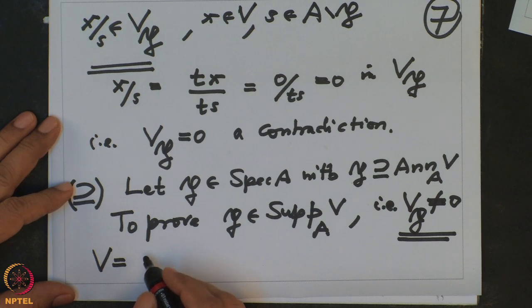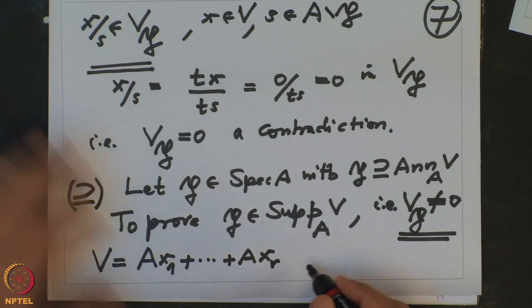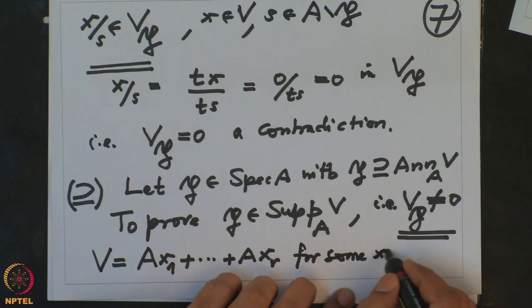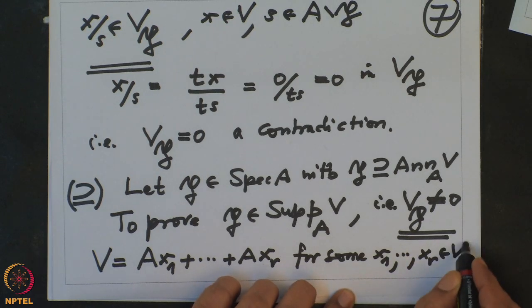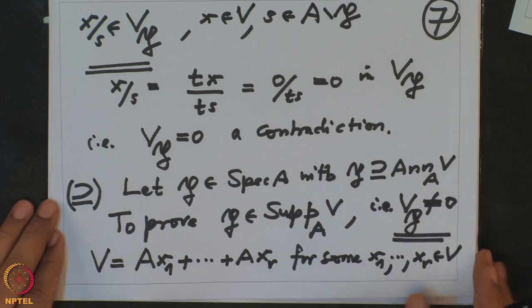So let us say V is generated by A x1, etc., A xr, for some r elements x1 to xr in V. This means every element of V is a linear combination of these x1 to xr. That means V is generated by these x1 to xr. That is what we have been given, and we want to prove now that P is in the support.